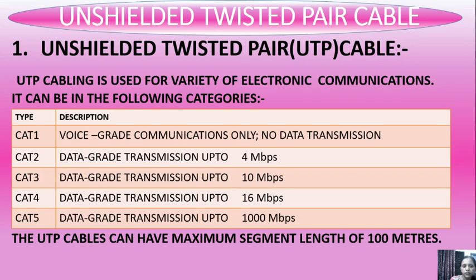In Cat 1, voice grade communications only, no data transmission is there. In Cat 2, data grade transmission up to 4 Mbps. In Cat 3, data grade transmission up to 10 Mbps. In Cat 4, data grade transmission up to 16 Mbps. In Cat 5, data grade transmission up to 1000 Mbps. The UTP cables can have a maximum segment length of 100 meters. So this is unshielded twisted pair cable.